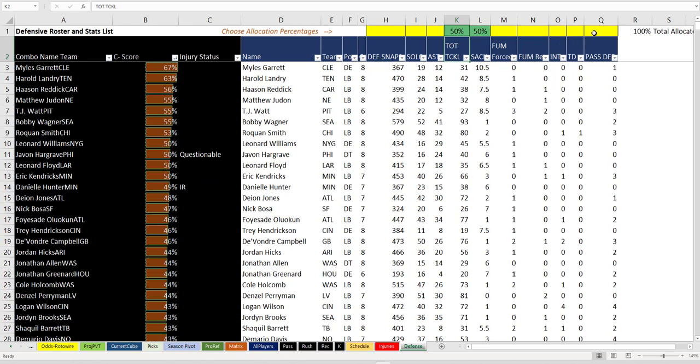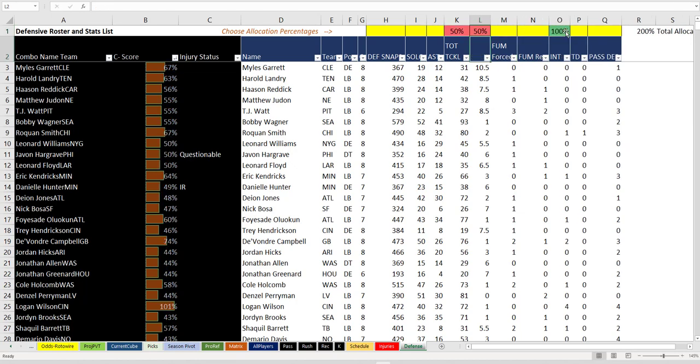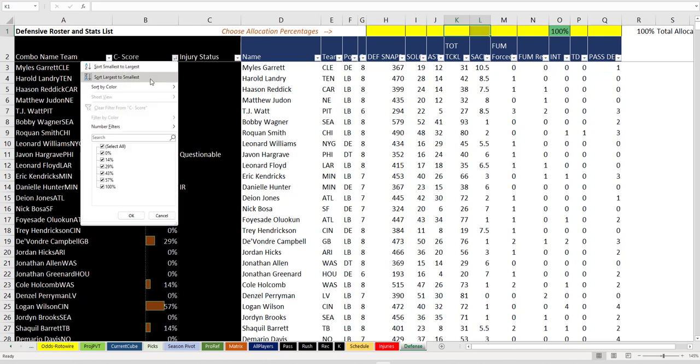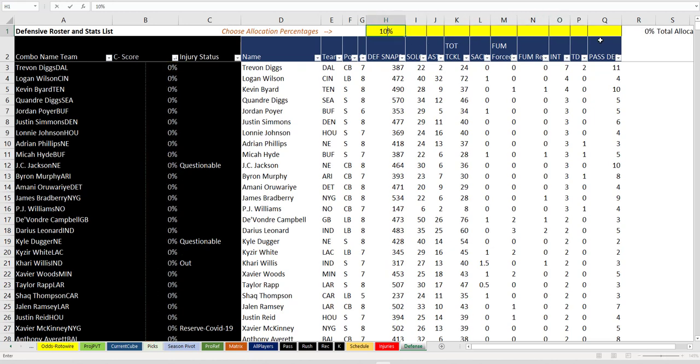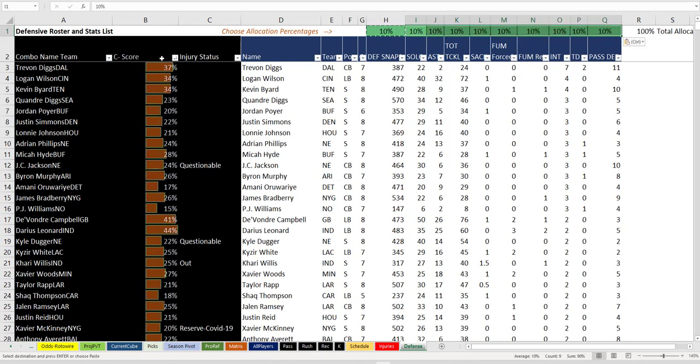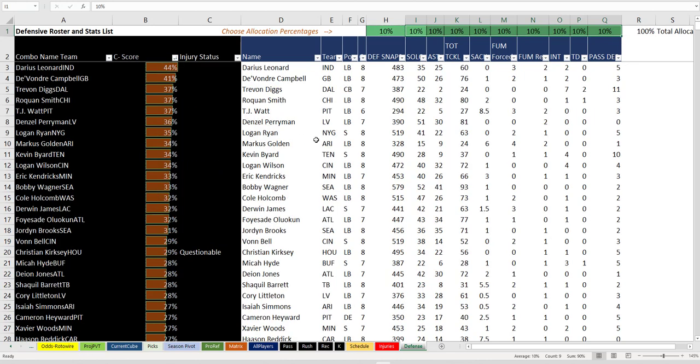Dude's awesome, right? What if it's interceptions that we care about only because we're looking at people who are, you know, pass defense people? Well, oops, what have I done? Let's grab this, get rid of this. Now, all of a sudden, if we're looking at just interceptions, it's probably going to be Trayvon Diggs, right? Yep, Trayvon Diggs. He's got 7. So you can change what you value here. And what I did was just a simple 10 across because I didn't know what the heck to do. And it created something. Now, that creates the best defensive all-around player being Darius Leonard on Indianapolis because why? Because he's got a ton of snaps, 2 interceptions, fumble. He's doing everything, right?